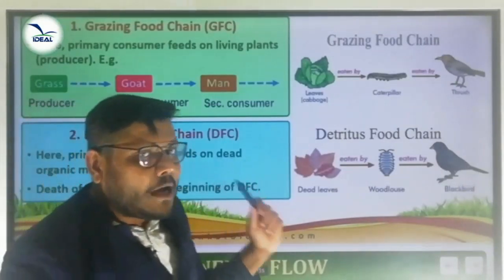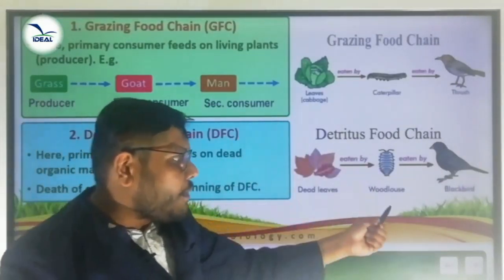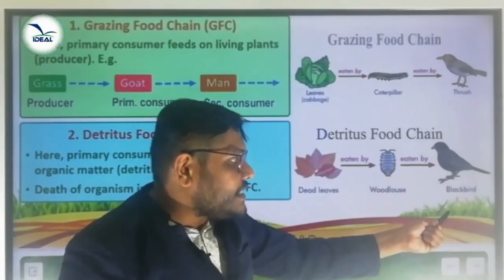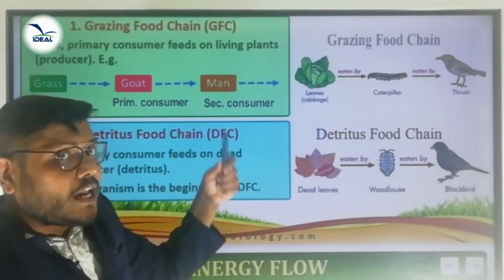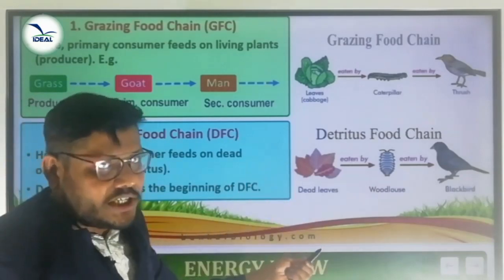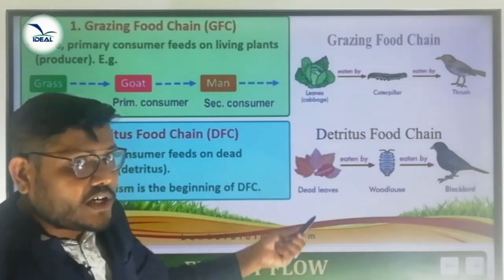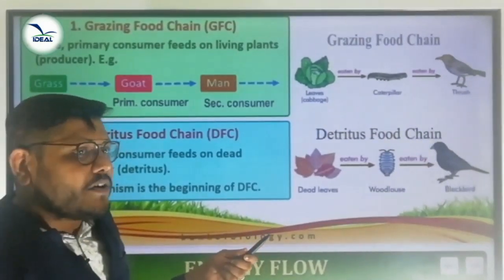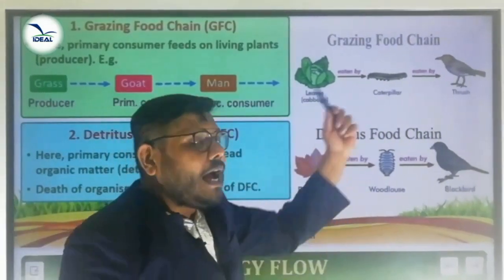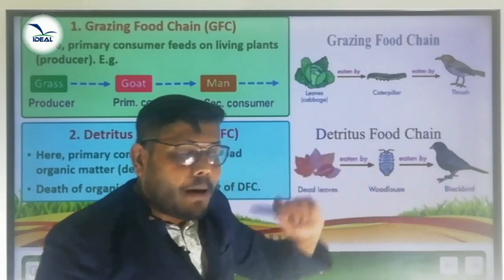Then another one is the detritus food chain. This is one example. Dead leaf is eaten up by woodlouse, then that is eaten up by blackbird. In this case, that particular food chain begins with detritus. What is detritus? Dead remains of an organism, that is called detritus, which is eaten up by woodlouse and finally eaten up by blackbird.